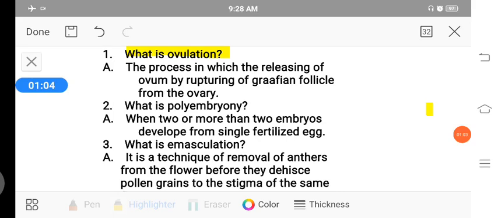In the ovary, the structural and functional units are called Graafian follicles. The Graafian follicle forms the female sex gamete called ovum or egg. When such a Graafian follicle ruptures, the ovum is released. Such a process is called ovulation.